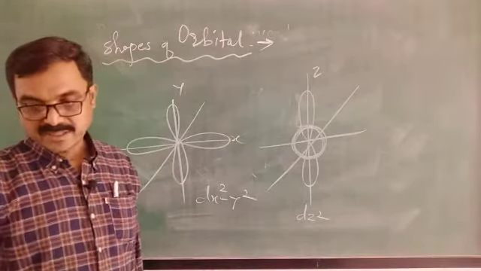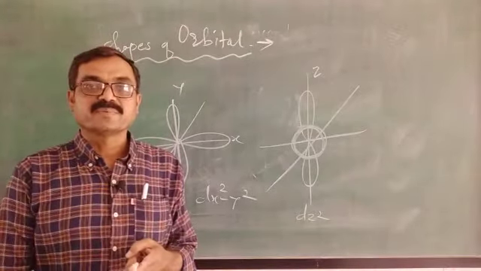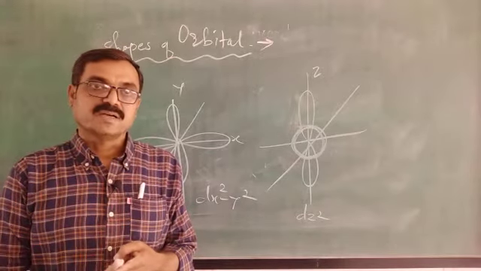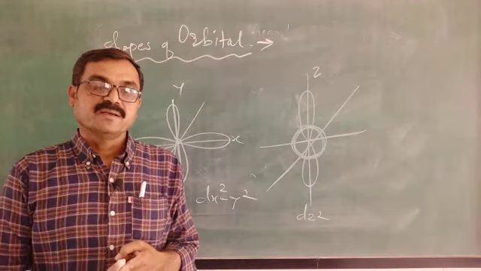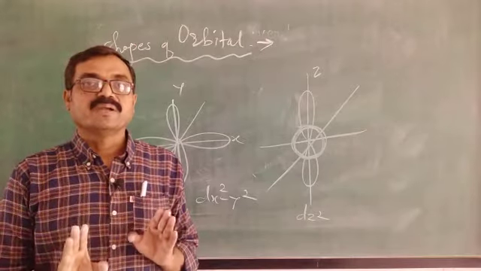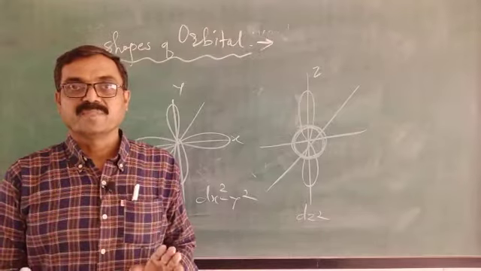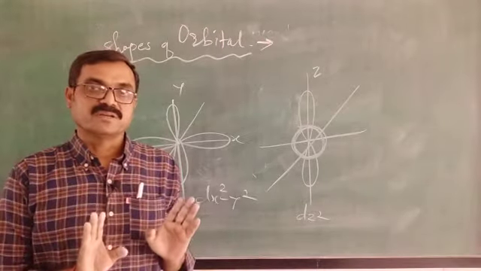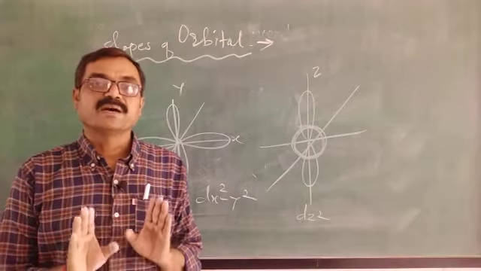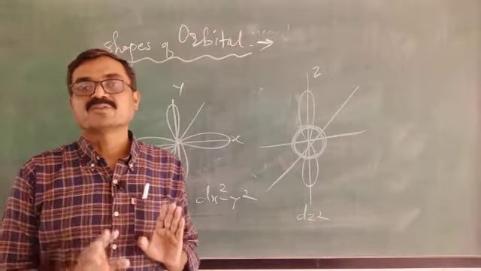Now in this lecture we studied 2 points: Heisenberg's uncertainty principle and its mathematical statement. What is Heisenberg's uncertainty principle? It is impossible to measure both position and momentum of a microscopic moving particle like electron with a great accuracy, since electron has a wave nature. Now if delta x is uncertainty in position and delta p is uncertainty in momentum, then delta x into delta p is greater than or equals to h upon 4 pi.